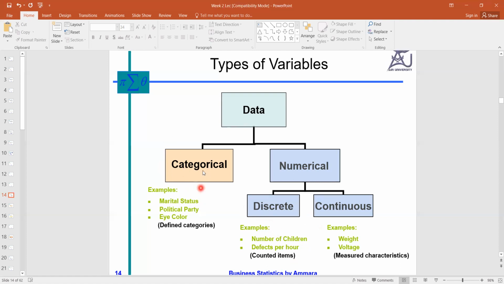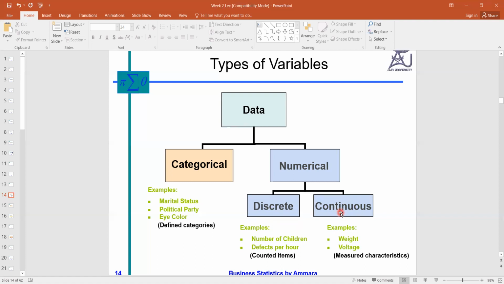Look, in categorical you have the responses, the characters, whereas in discrete you have numbers. Like the number of children, you can count. Number of trees planted in a street, you can count. Number of classrooms in a college or university, you can count. Number of chairs in the classroom, number of fans, number of bedrooms in the house. So these are examples of discrete. Now, what is continuous? Continuous means age, height, weight, voltage. These are examples of continuous variables.